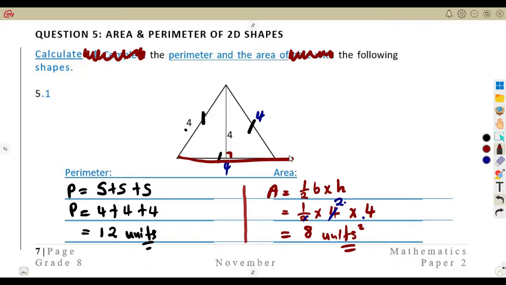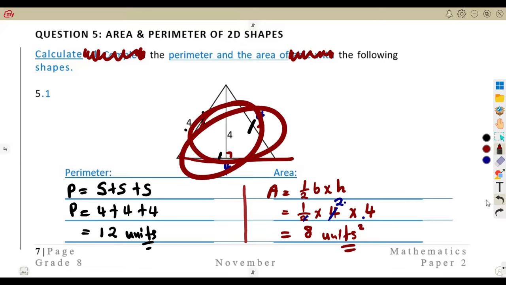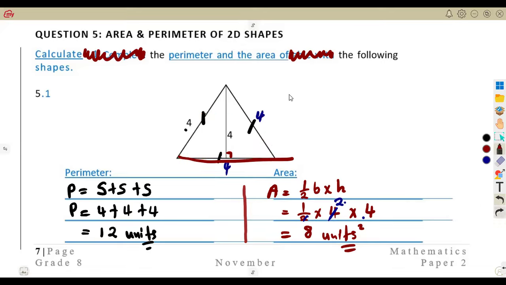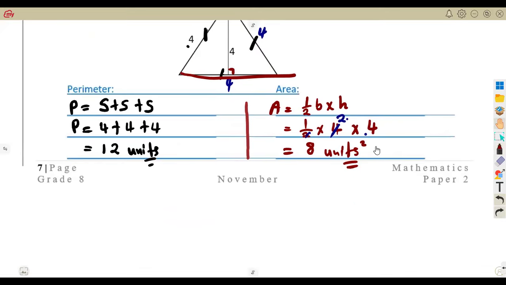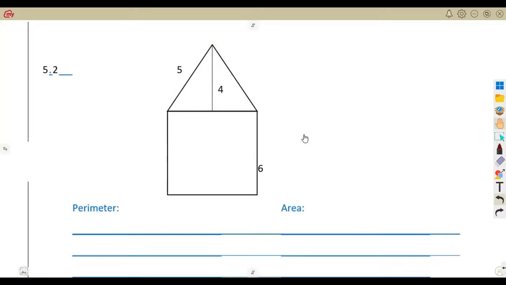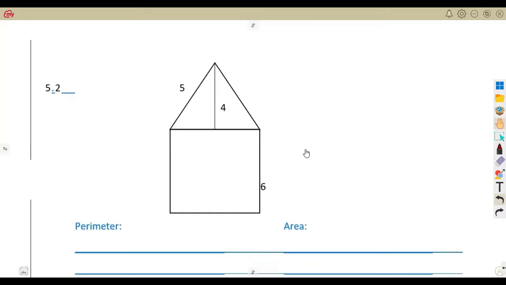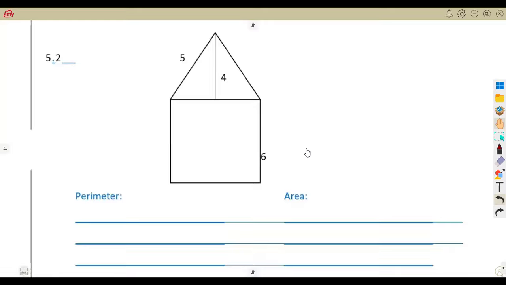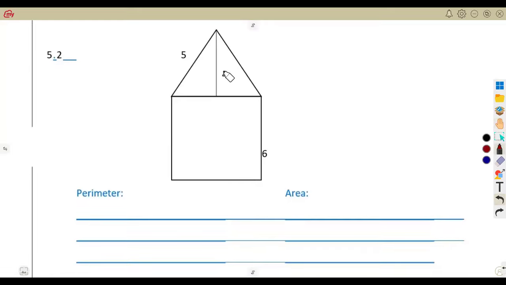Like I said, if you go deep into the diagram, you see that these values are not actually the right ones, but according to what they wanted you to have, this is what you're supposed to do. Sometimes, guys, you're limited to what you're supposed to do under exam. In this case, if you consider this shape, this is a 4, this is a 5. So you can also assume this is also a 5.